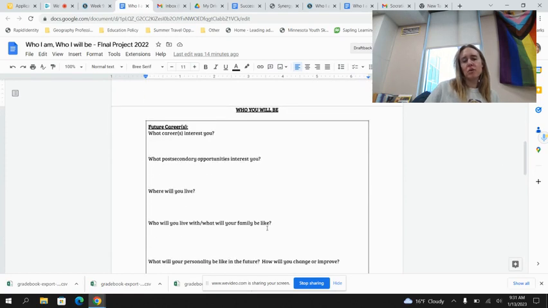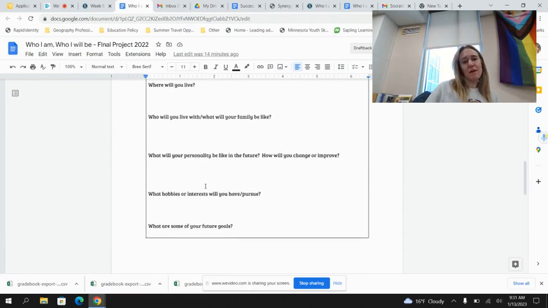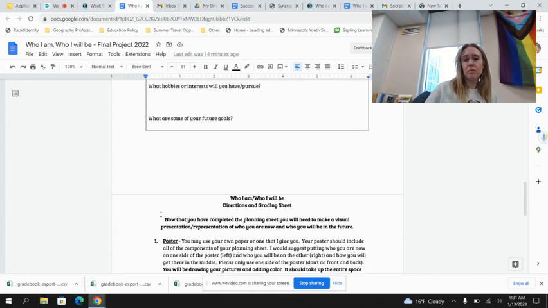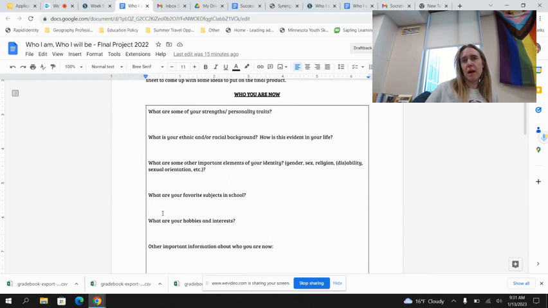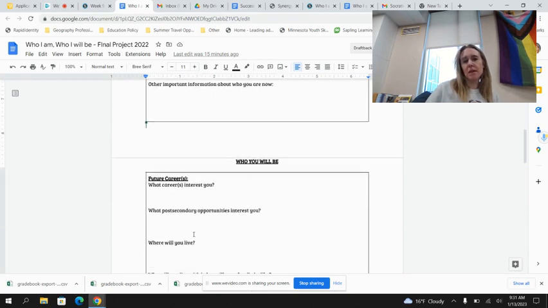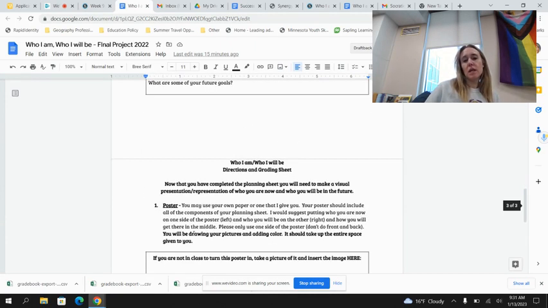Then you're going to get into who are you going to be. So thinking a little bit about the career interests, your post-secondary opportunities, where do you want to live? Who do you want to live with? What does your family look like? All sorts of questions getting you to think about your vision and your hopes and dreams for the future. That part of the assignment is really important for you to think about that planning. I will grade this part of the assignment.